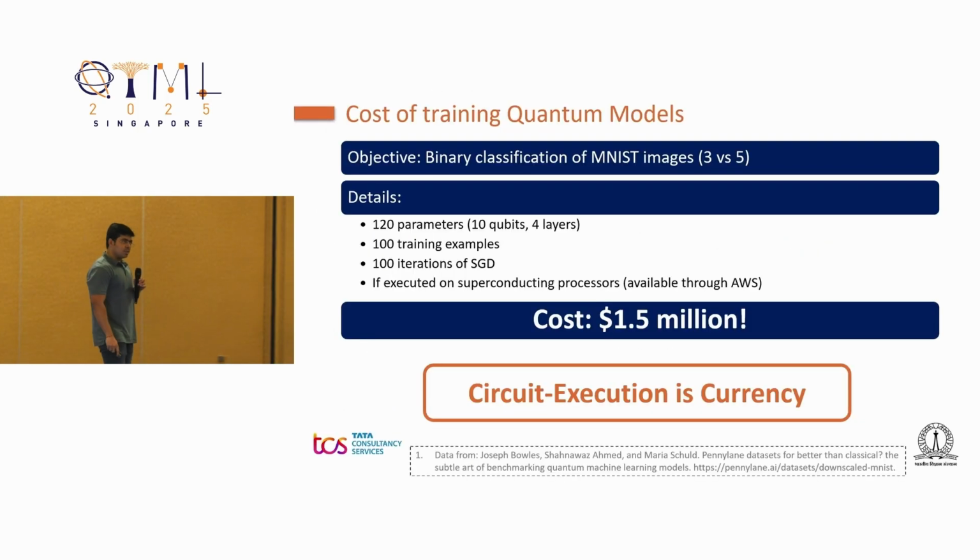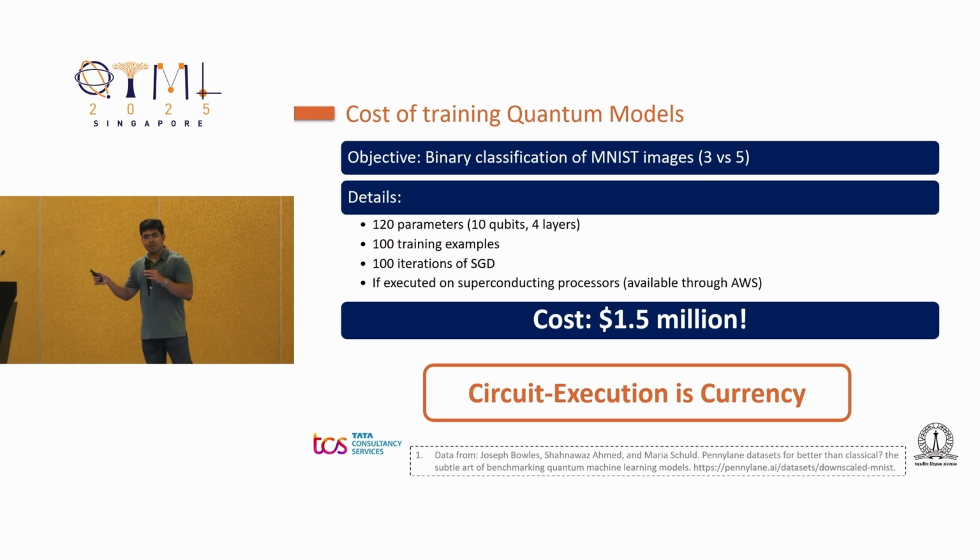Before we start with the algorithms, let me motivate the problem a bit. Let's suppose that you wanted to train a quantum model to classify 2 digits of the MNIST data set. You have a model with about 120 parameters. You only have 100 training examples across both classes combined. And you want to run 100 iterations of stochastic gradient descent.